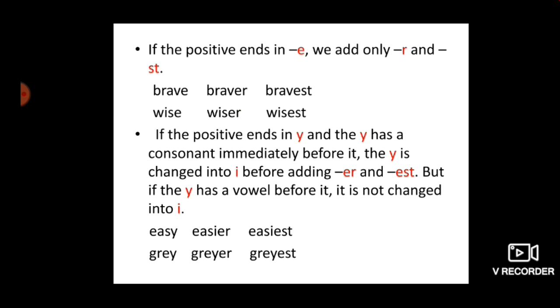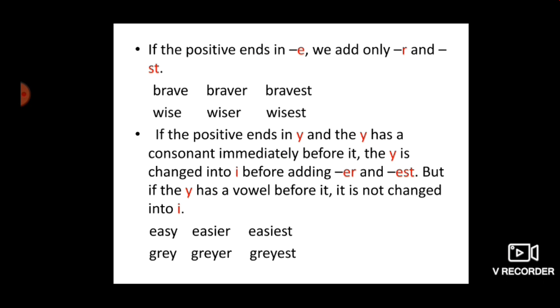Next, if the positive ends in E, we add only R and ST to the positive degree. Like brave, you can see the word brave, it's a positive degree here, which is ending with E. So when we are changing it into the comparative or superlative, we have to add only R or ST. Brave, braver, bravest, wise, wiser, wisest.